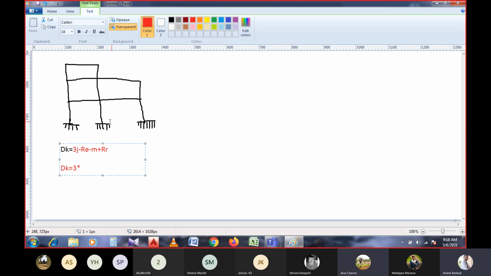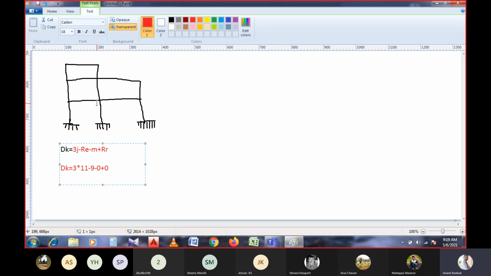How many joints are here? 1, 2, 3, 4, 5, 6, 7, 8, 9, 10, 11. 11 joints are here, minus 9 reactions, minus. Since the frame is considered to be axially deformed, the value of m will be 0. And again, there are no released reactions in the frame, so it would be 0.